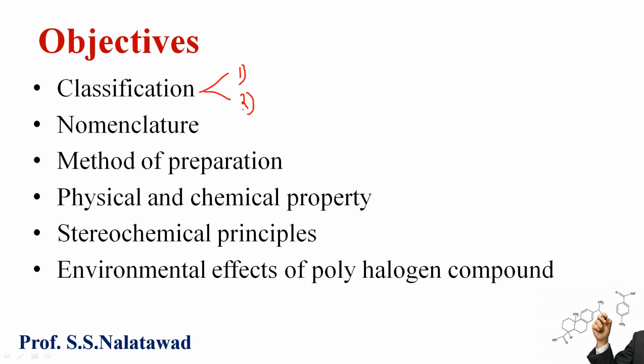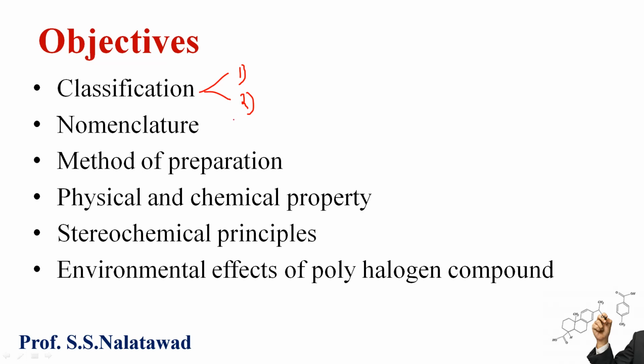Next, we will also study how to name haloalkanes and haloarenes according to trivial and IUPAC nomenclature. IUPAC is a standard organization, the International Union for Pure and Applied Chemistry. This organization gives specific rules and regulations for naming organic compounds.